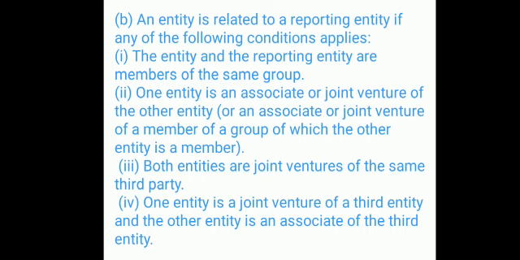And both entities are joint ventures of the same third party. So these are the conditions relating to an entity being related to the reporting entity.